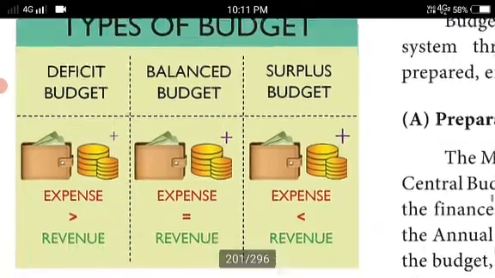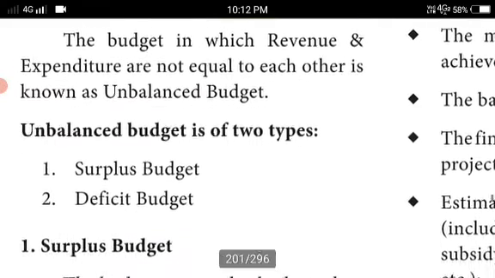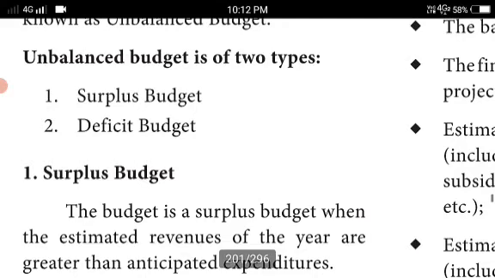Now we have to move to the unbalanced budget. In a balanced budget, we know that the estimated revenue of the government during a year is equal to the anticipated expenditure. What about unbalanced? The budget in which revenue and expenditure are not equal. This situation is called an unbalanced budget. An unbalanced budget is of two types. What are they? Surplus budget and deficit budget.